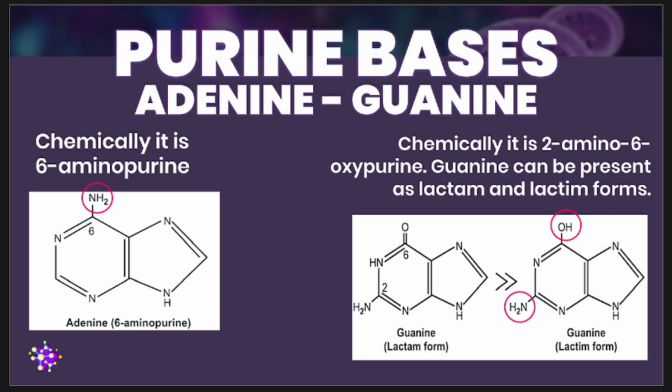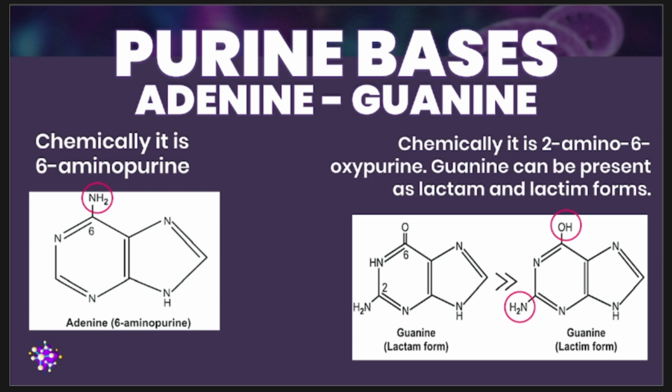Ibig sabihin po, its partner during complementary base pairing is your thymine in DNA. On the other hand, in RNA, we have uracil. And this pairing of your adenine with your thymine in DNA or uracil in RNA is through hydrogen bonding.